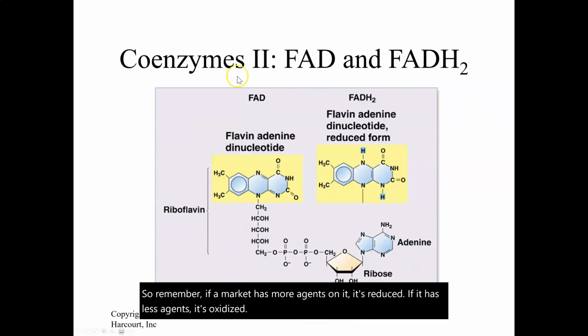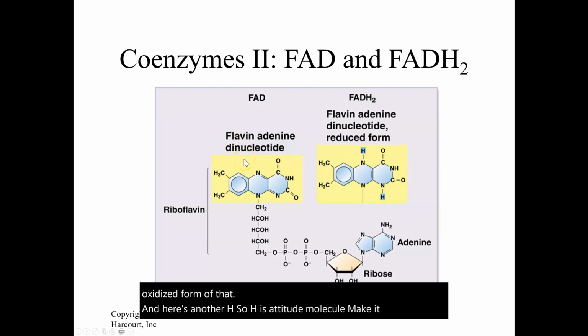And here's another example. This one doesn't have that H there, but here it has the H. So this is the reduced form, FADH2. This is the oxidized form of that. And here's another H. So H's added to a molecule make it reduced. On the left side here is oxidized.